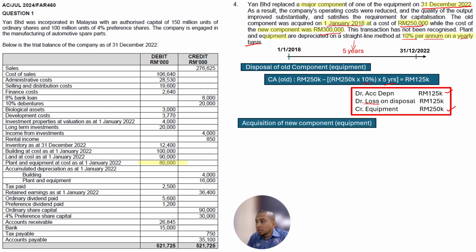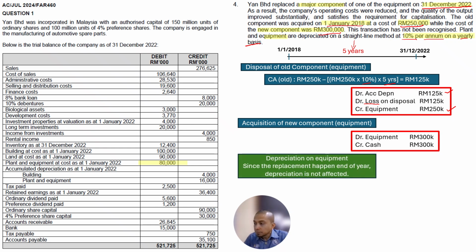Then we record the acquisition of the new component, 300,000. How to record? We acquire it, so debit equipment, credit cash 300,000, just normal. As for depreciation on equipment, since the replacement happened at the end of the year, depreciation is not affected because the depreciation is done already during the year. Even though the question mentioned it is on a yearly basis, the last date of the year has no impact. So depreciation is calculated based on the old value, and the new value need not be depreciated.